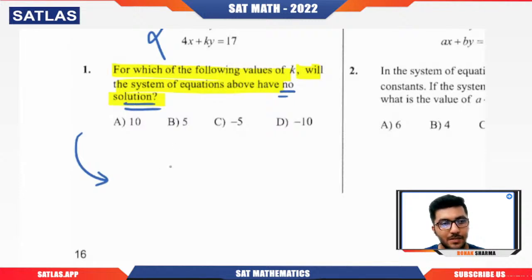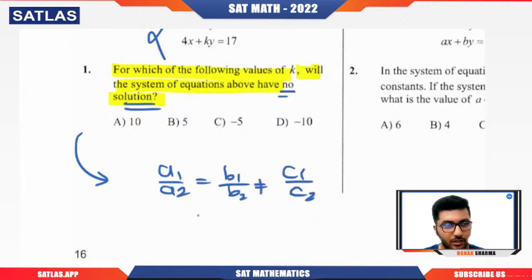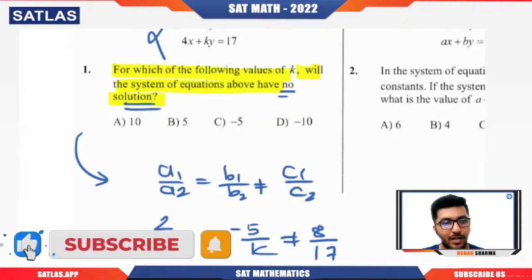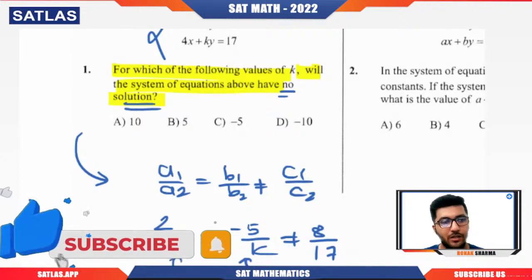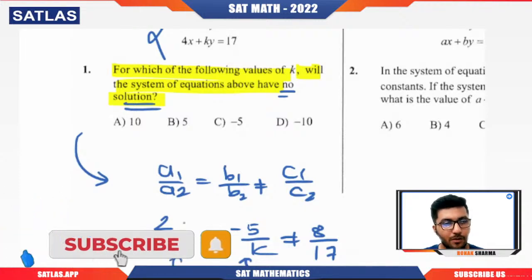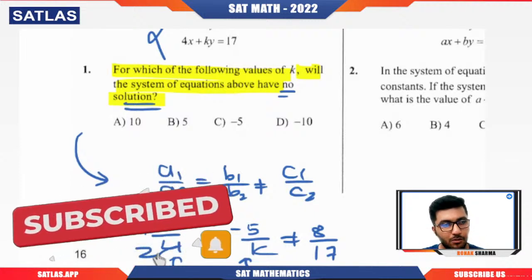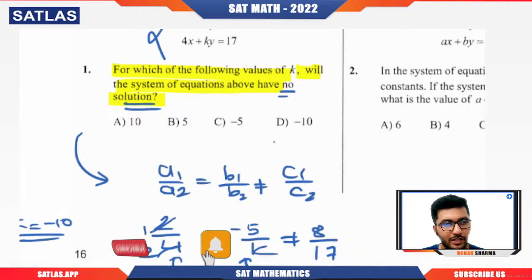That will be simply a1 by a2 is equal to b1 by b2 is not equal to c1 by c2, right? So here 2 by 4 should be equal to minus 5 by k, which should not be equal to 8 by 70. So from here I will equate these two because I want to calculate the value of k. From here you can see that 1 by 2, I'll cancel it by 2, and k will come out to be minus 10. So D is correct. You should hardly take 20 seconds to solve these types of questions.